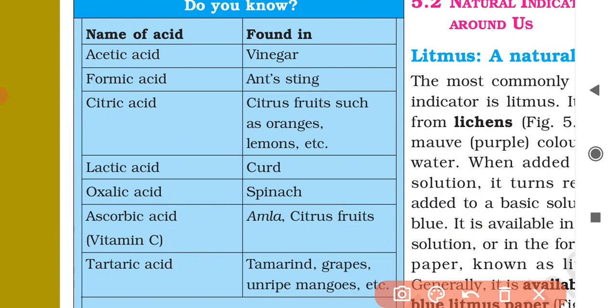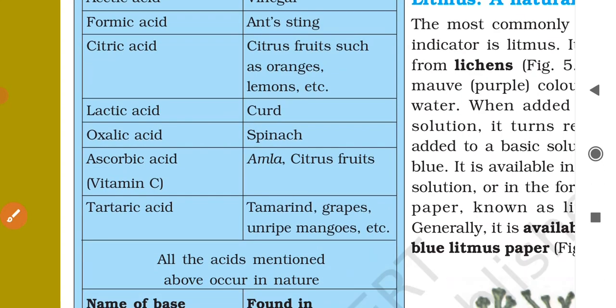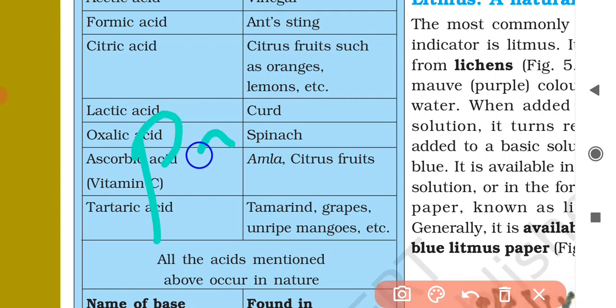Okay, then citric acid is present in citrus fruits such as lemons, oranges, etc. Then lactic acid is present in curd and in sour milk. Then comes oxalic acid, which is present in spinach, or we can say palak saag.